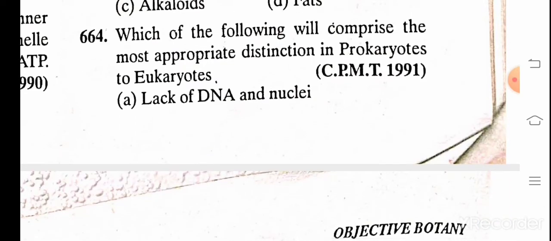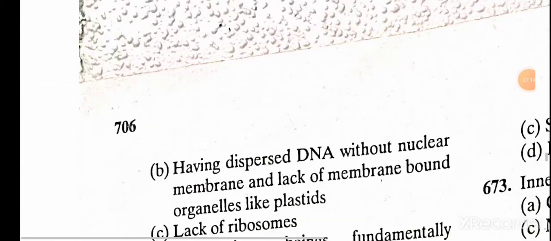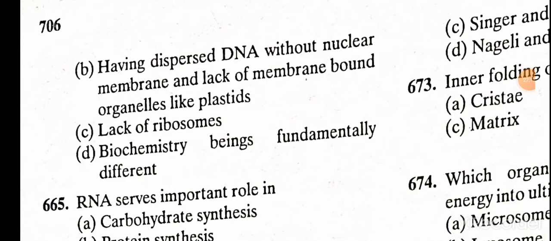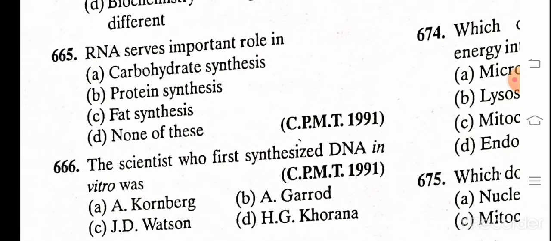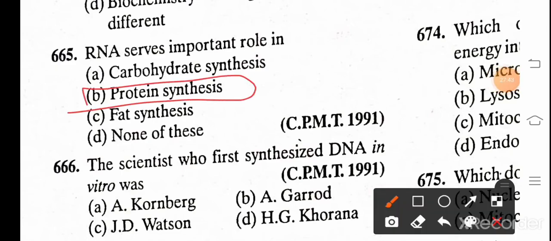Which of the following will comprise the most appropriate distinction in prokaryotes to eukaryotes? A. Lack of nuclei, B. having dispersed DNA without nuclear membrane, and lack of membrane bound organelle like plastid, C. Lack of ribosome, D. Biochemistry being fundamentally different. The correct answer is having dispersed DNA without nuclear membrane and lack of the membrane bound organelle like plastid. RNA serve important role in, everybody knows this, protein synthesis.